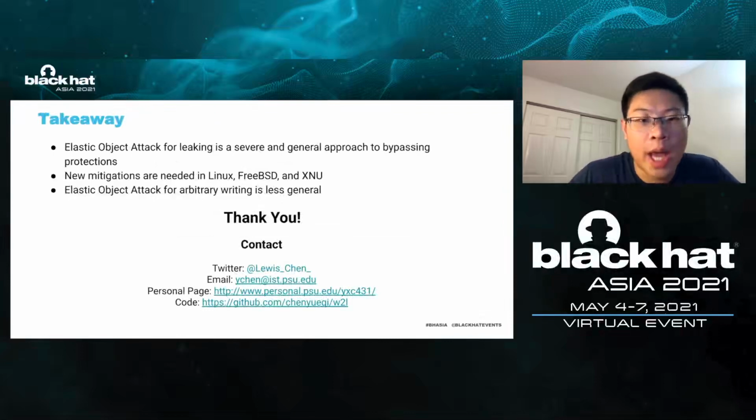I summarize the takeaway of the presentation as follows. First, using elastic object for leaking is a severe and general approach to bypassing protections in kernel. Second, new mitigations are needed in Linux, FreeBSD and XNU to prevent elastic object attack. We evaluated our proposed mitigation and showcased that its performance overhead is negligible while security improvement is clear. Finally, it seems that elastic object attack for arbitrary writing is less general, but more study is required to confirm this claim.